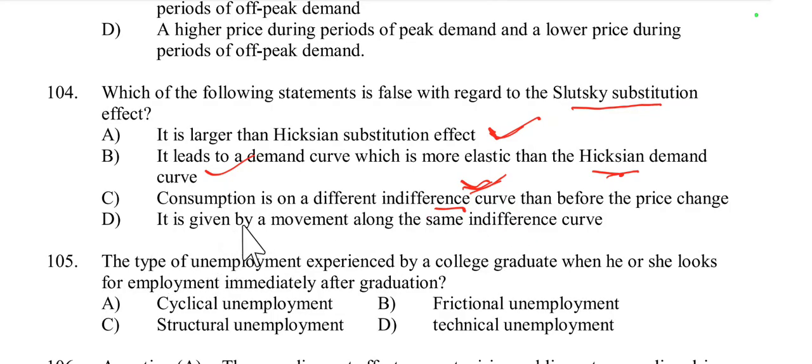Then the fourth one is, it is given by a movement along the same indifference curve. No, movement along the same indifference curve is the Hicksian demand curve, but a different indifference curve is Slutsky. So here option D is incorrect. We have to find out which is false.